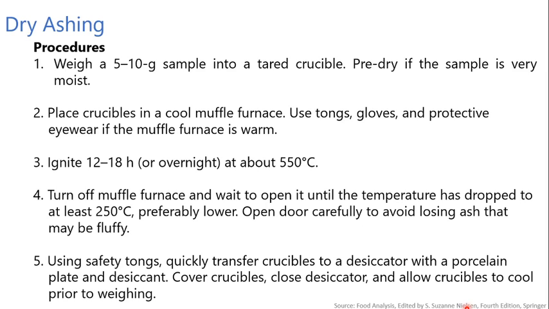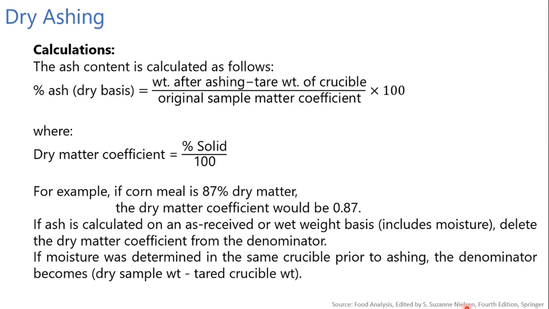After that, turn off the muffle furnace and wait to open it until the temperature has dropped to 250 degrees Celsius or less. Open the door carefully to avoid losing ash that may be fluffy. Using safety tongs, quickly transfer the crucible to the desiccator with a porcelain plate and desiccant in it. Cover the crucible, close the desiccator and allow the crucibles to cool prior to weighing.